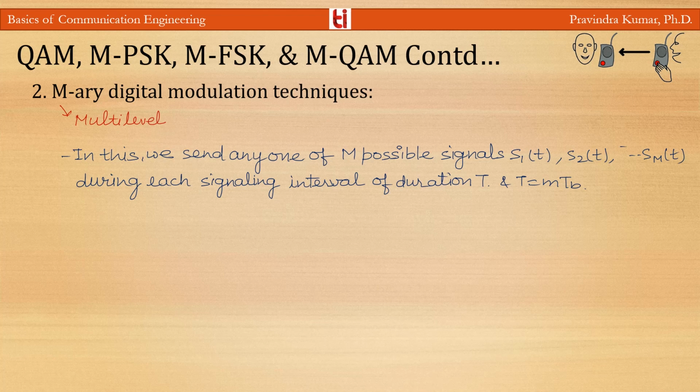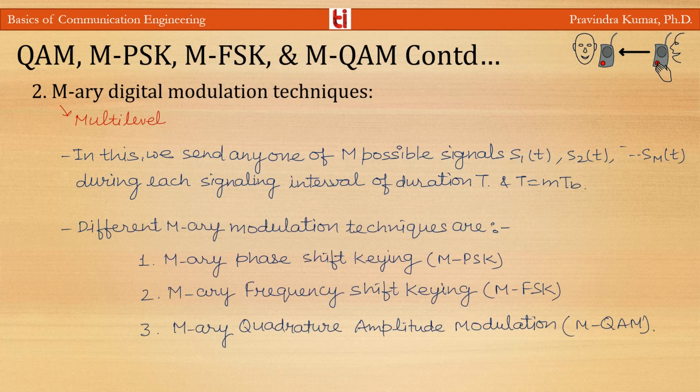There are many M-array modulation techniques. Some of these techniques modulate one parameter of the carrier signal, such as amplitude, phase, and frequency, or modulate two parameters of a carrier at a time, such as quadrature amplitude modulation. So in PSK and FSK, we will change only one parameter of the carrier, and in QAM, we will change two parameters of the carrier at the same time.